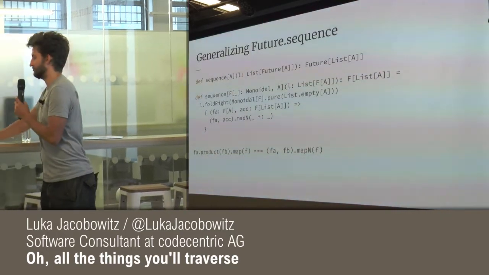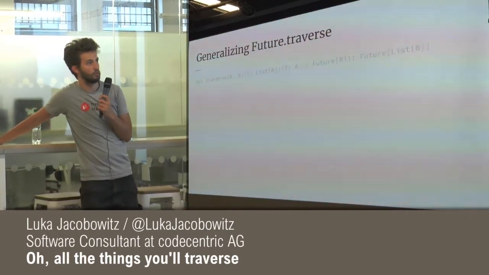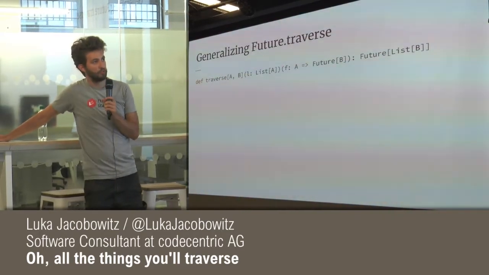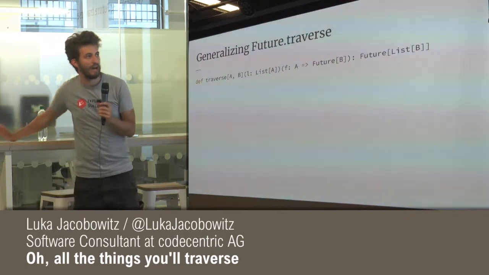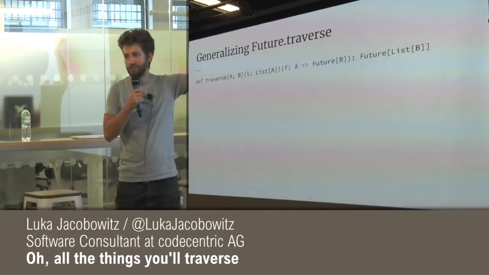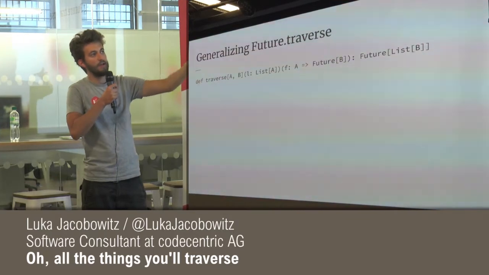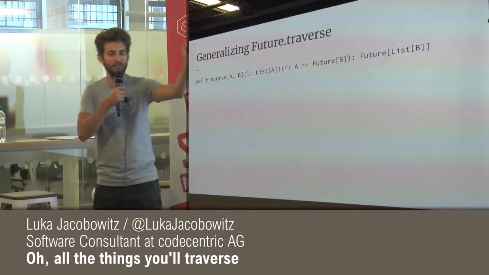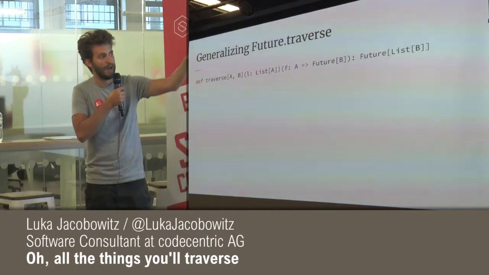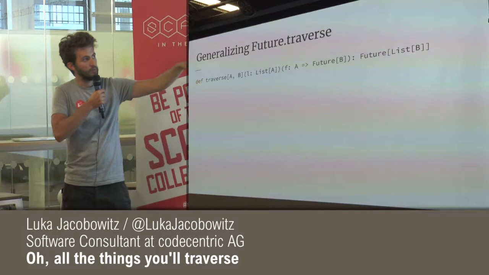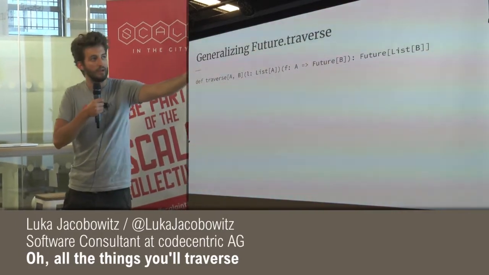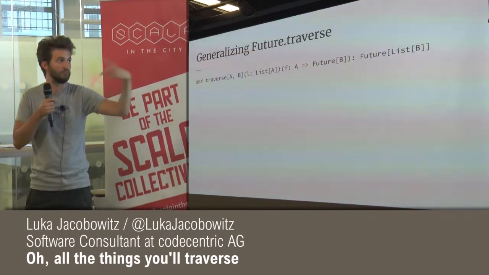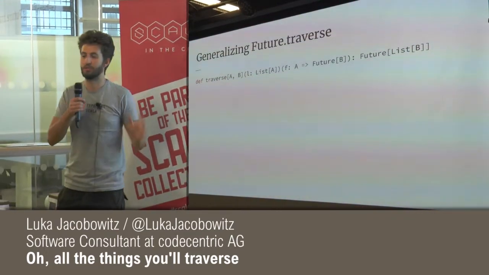So we've seen Future.sequence, but there's also Future.traverse. And this might look a bit more tricky, but it's actually very, very similar. This is the traverse function inside Future. We have a list of A, and we have a function from A to Future B, and we use that to go to Future of List of B. But actually, if we were to first map using this f function, we get a List of Future of B, and then we return a Future of List of B. So sequence is just map, traverse is just map and then sequence.